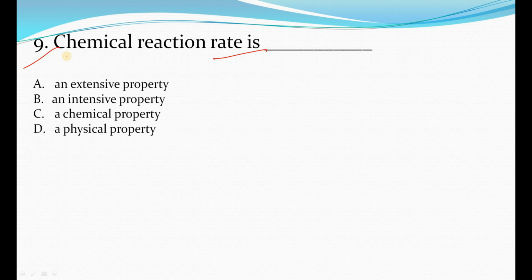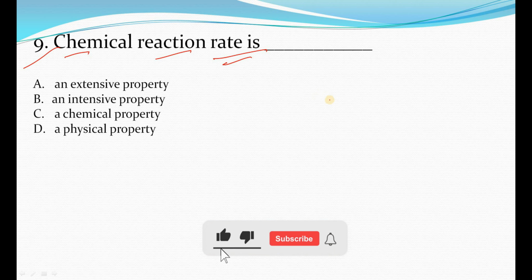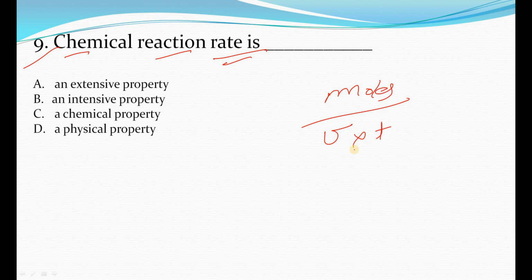Now the ninth question is: chemical reaction rate is. What is chemical reaction rate? We just discussed, that is moles per unit time per unit volume, right? So it does not depend upon the mass. That's why this is an intensive property. We also discussed this in our thermodynamics MCQ video. If you haven't watched it, you should watch that video. What is an intensive property? Intensive properties are those properties which are independent of the mass.